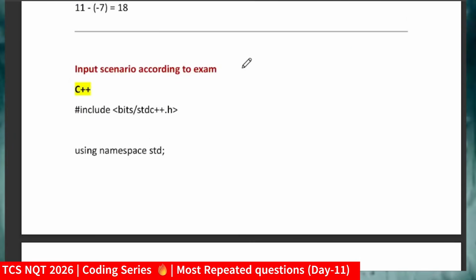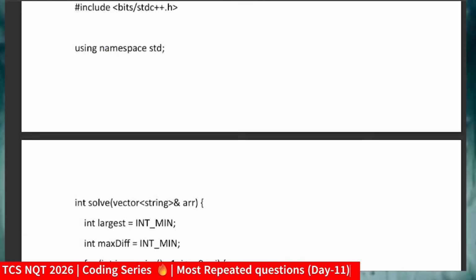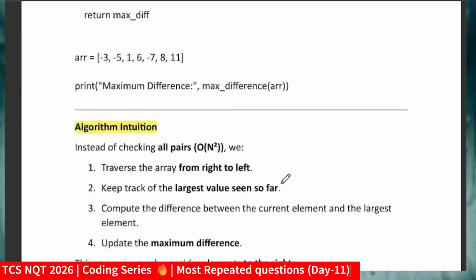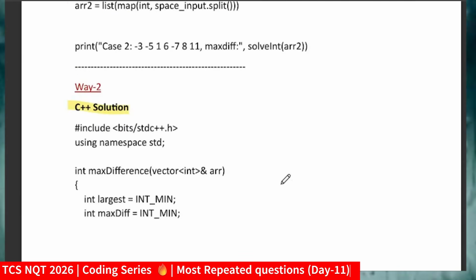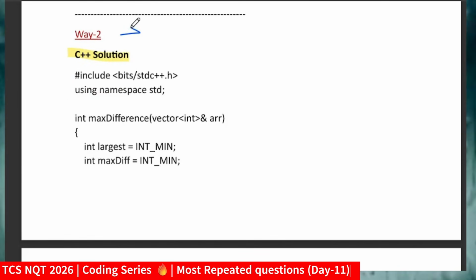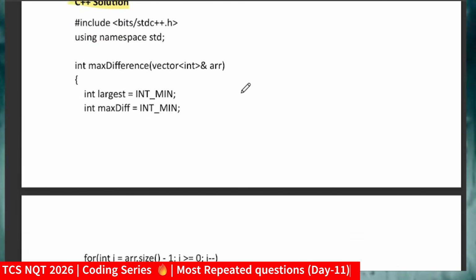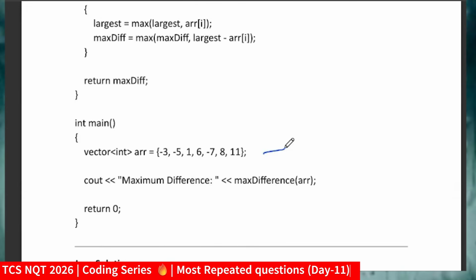Coming to the solution, but before moving to it, I was talking about the input scenario. Why I'm focusing on it now is because this is the main thing. Before giving you the difficult answer, let me first tell you the solution with hard-coded input. This is way 2, no need to worry, I will discuss way 1 too. So: #include <bits/stdc++.h>, taking the input, this is the hard-coded input, and calling the maximum difference function.